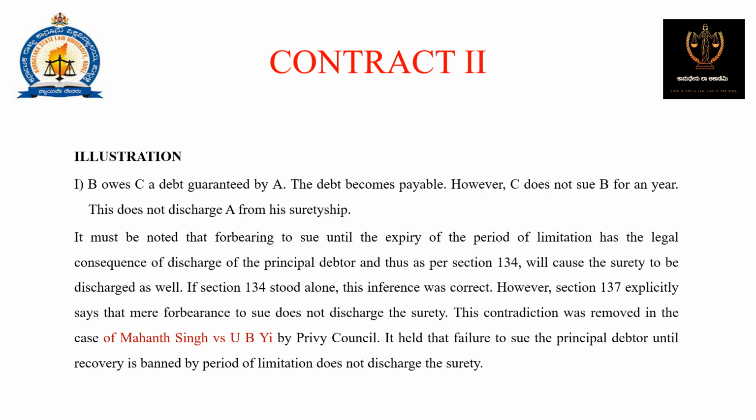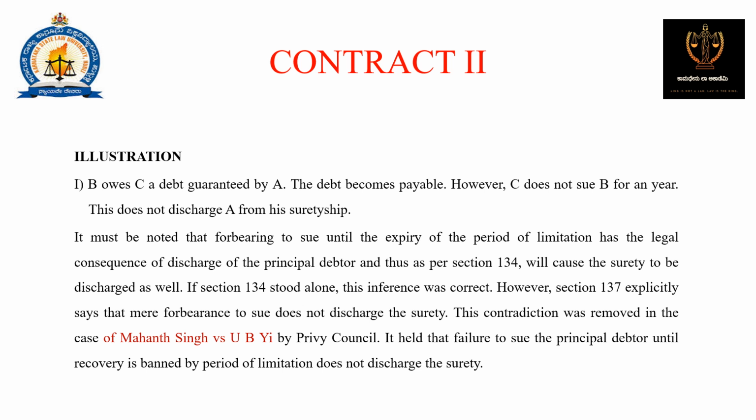Illustration: B owes a debt guaranteed by A. The debt becomes payable. However, C does not sue B for a year. This does not discharge A from his suretyship. It must be noted that forbearing to sue until the expiry of the period of limitation has the legal consequence of discharge of the principal debtor, and thus as per section 134 will cause the surety to be discharged as well.